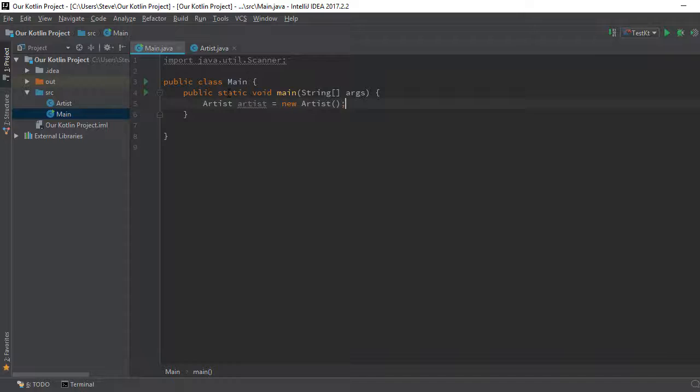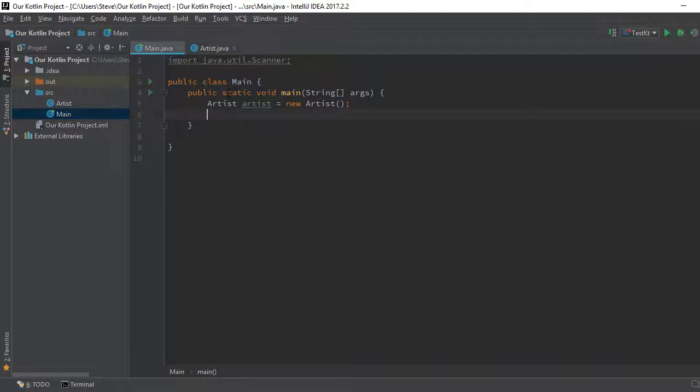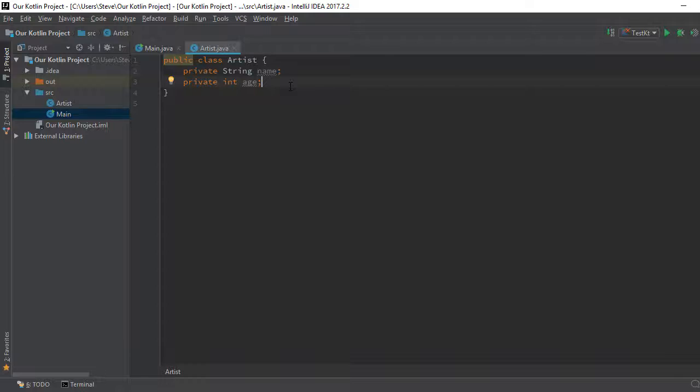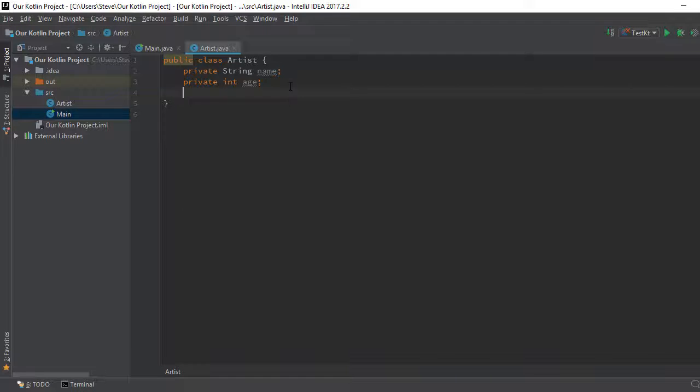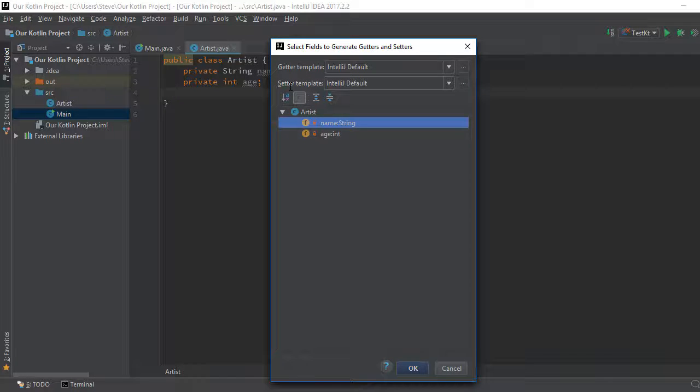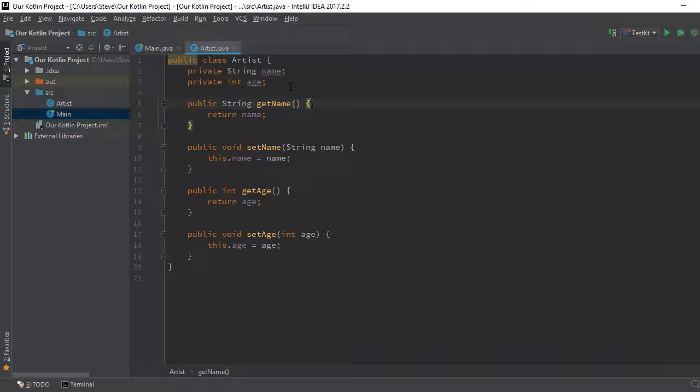We've created our artist. But right now we have no way of accessing anything from the artist, like his name, his age and stuff. So I would like to go back to the artist and generate some getters and setters for the artist. I want to generate everything. So we can get the artist name, we can get his age, we can set the name and age.